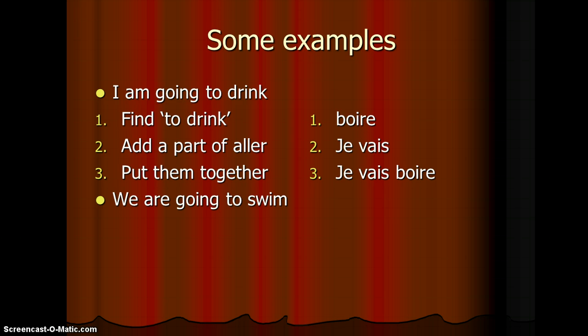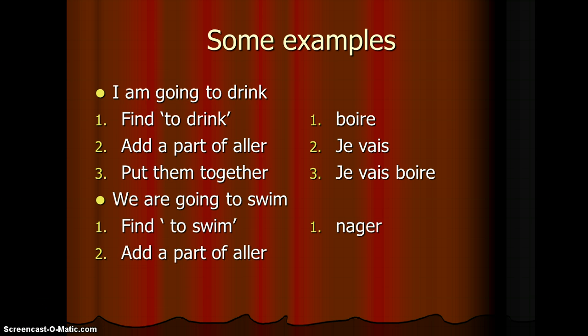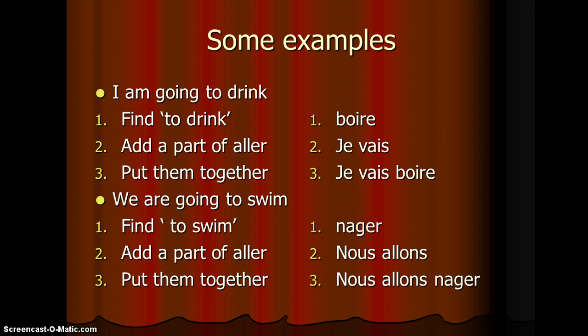The same thing happens with we are going to swim. Step 1, we're going to find the verb to swim in the dictionary. This time the verb is nager. Secondly, we're going to find a part of the verb aller. And referring to our table on the previous slide, we're going to see we are going is nous allons. And finally, like we did in the previous example, we're going to put the two together. We are going to swim, nous allons nager.